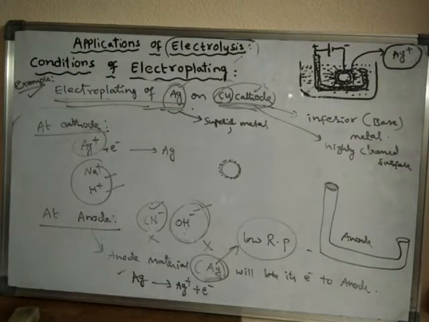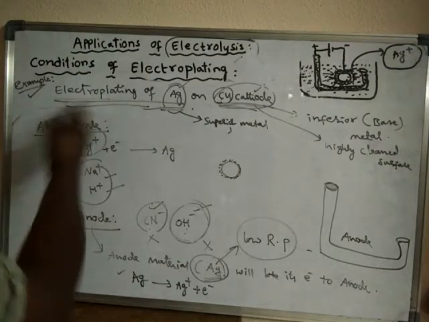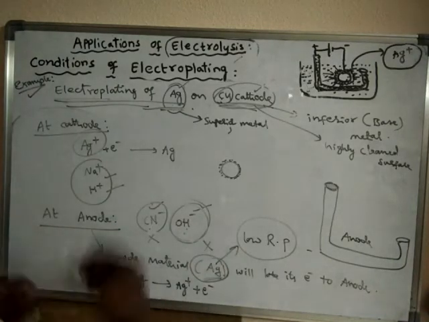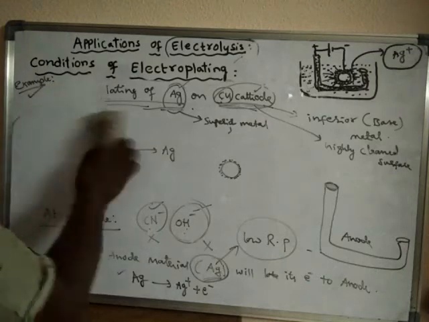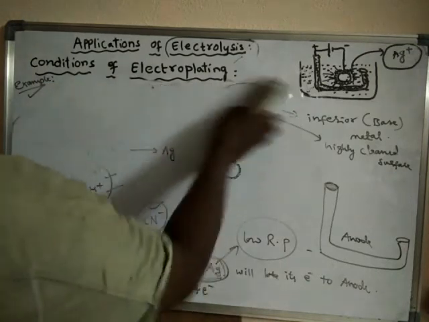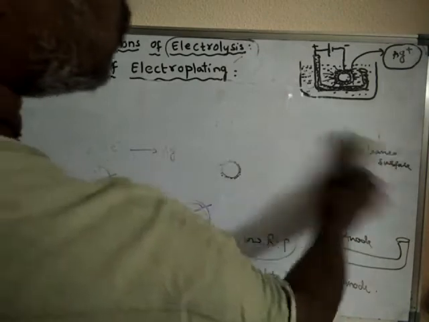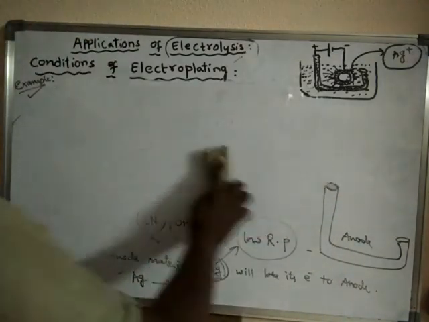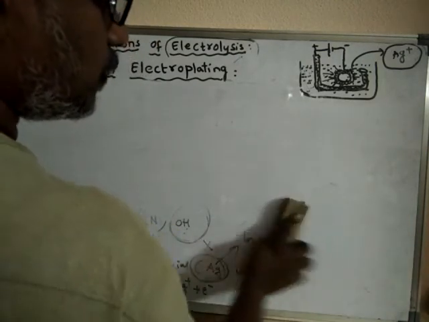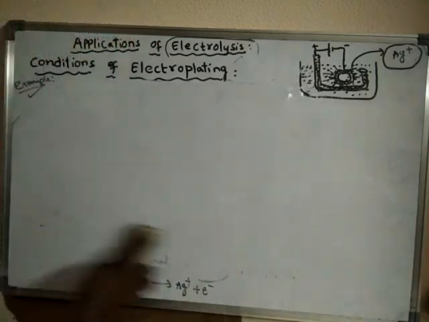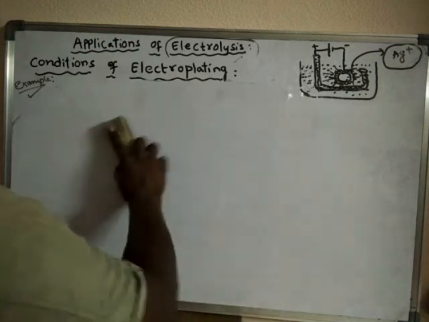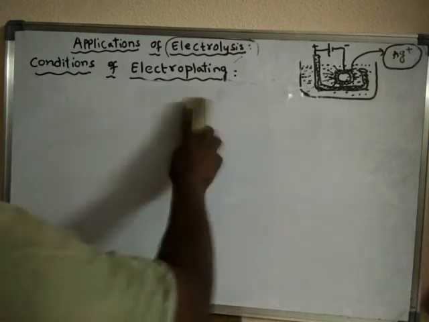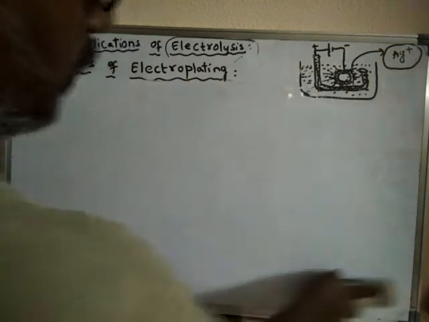Okay, so like this, you can discuss this example. Let us discuss the same thing with another example. Electroplating of gold or some other material. Electroplating of nickel we will take now. Nickel or copper, nickel or chromium or any other superior metal on base metals.